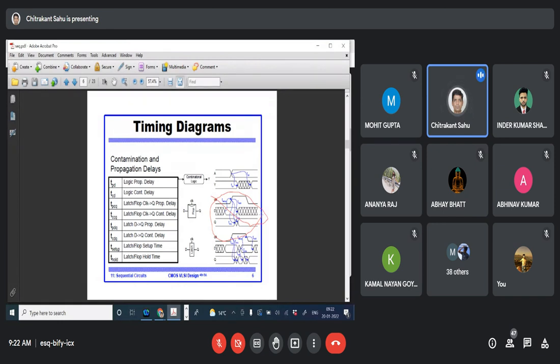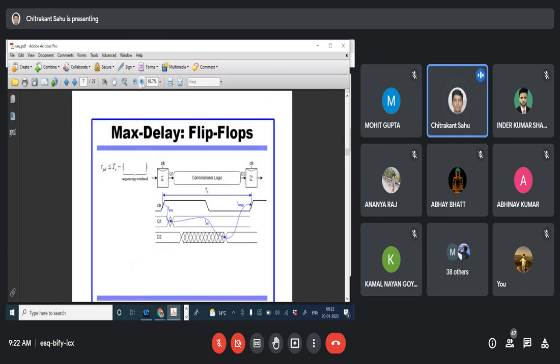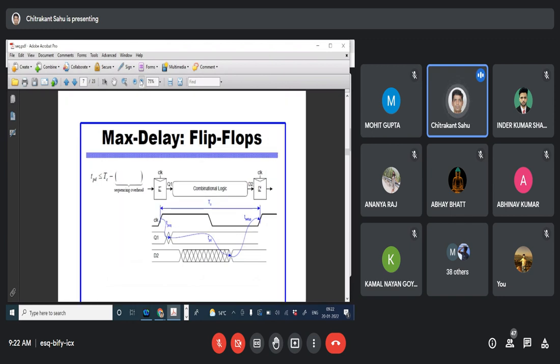To calculate the setup time, I'll go through the constraints of the flip flop. I will give an example. This is a very important topic, and you can expect one of the questions from this particular topic in your end term examination. So what is the maximum delay possible in the flip flop?